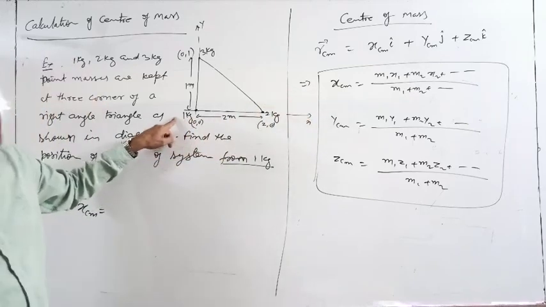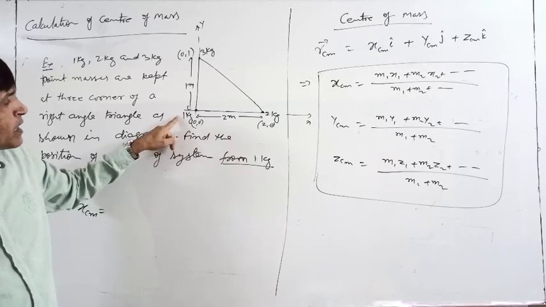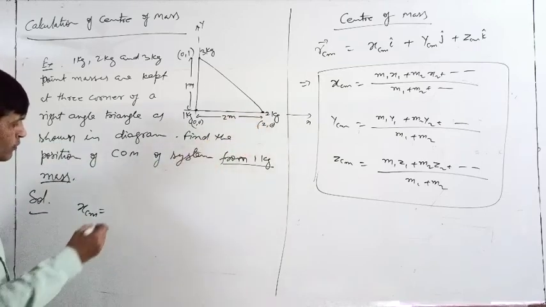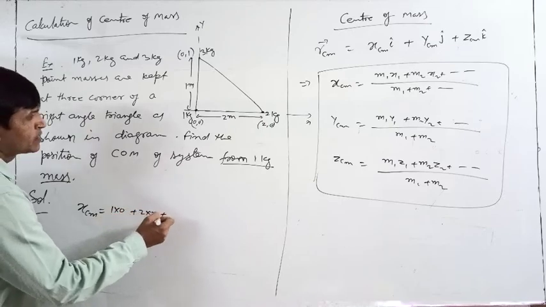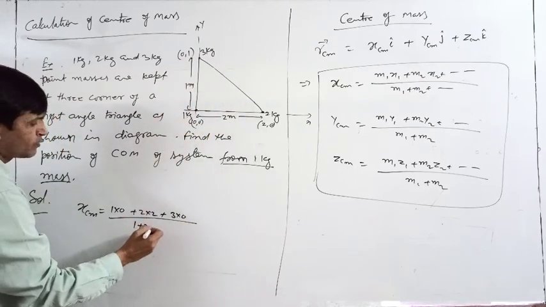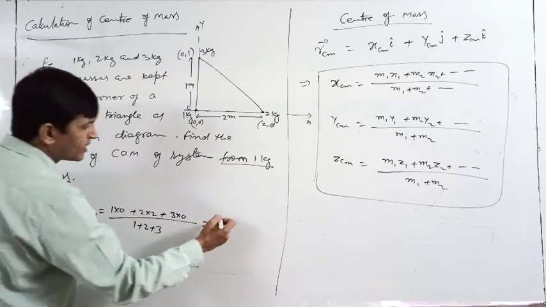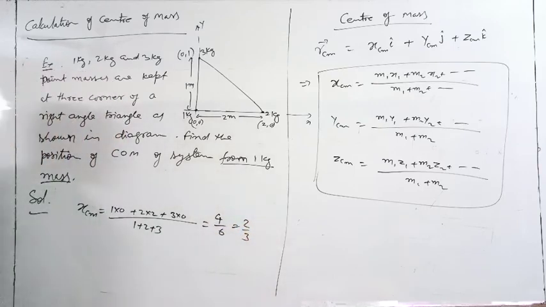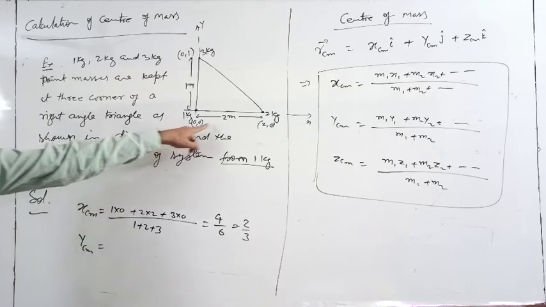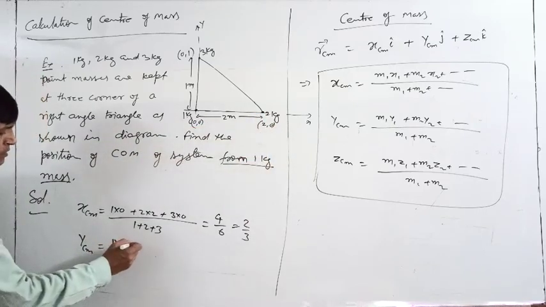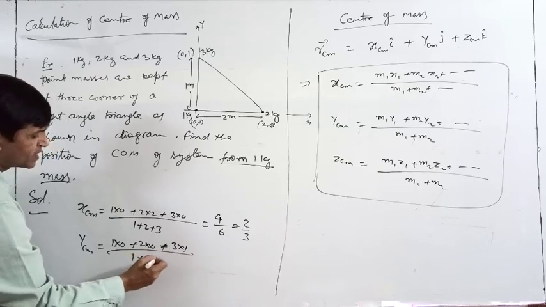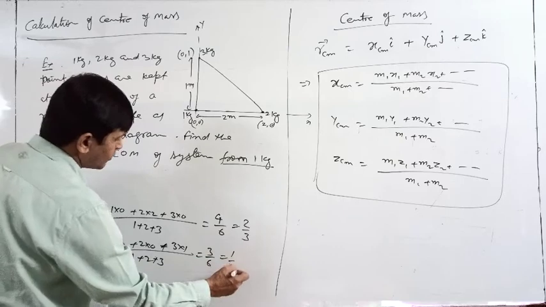X cm is M1 x1 plus M2 x2 plus M3 x3 over the total mass. So 1 into 0, plus 2 into 2, plus 3 into 0, by the total mass 1 plus 2 plus 3, which is 6. That gives 4 by 6, so 2 by 3 is x cm. Y cm, same way: M1 y1 is 0, M2 y2 is 0, M3 y3 is 3 into 1, by the total mass 6. That is 3 by 6, so 1 by 2.